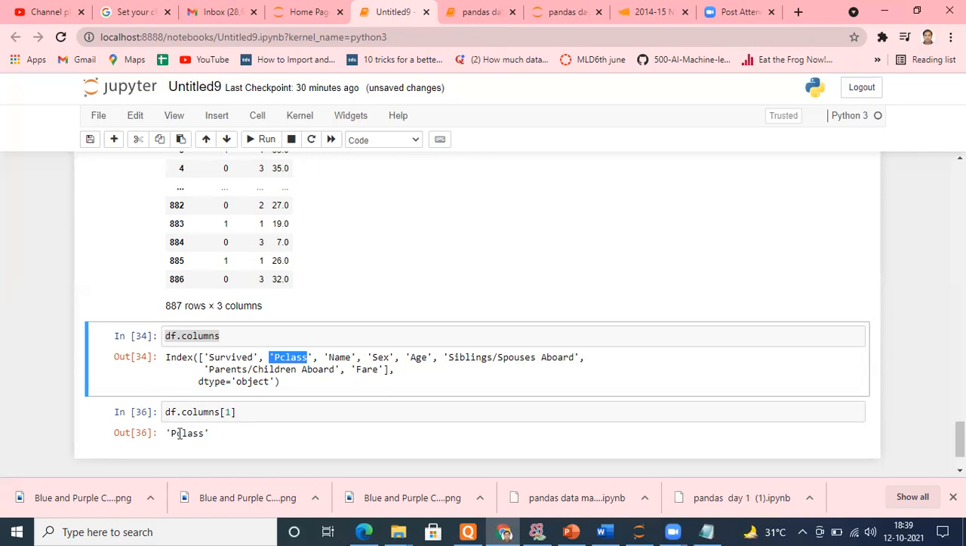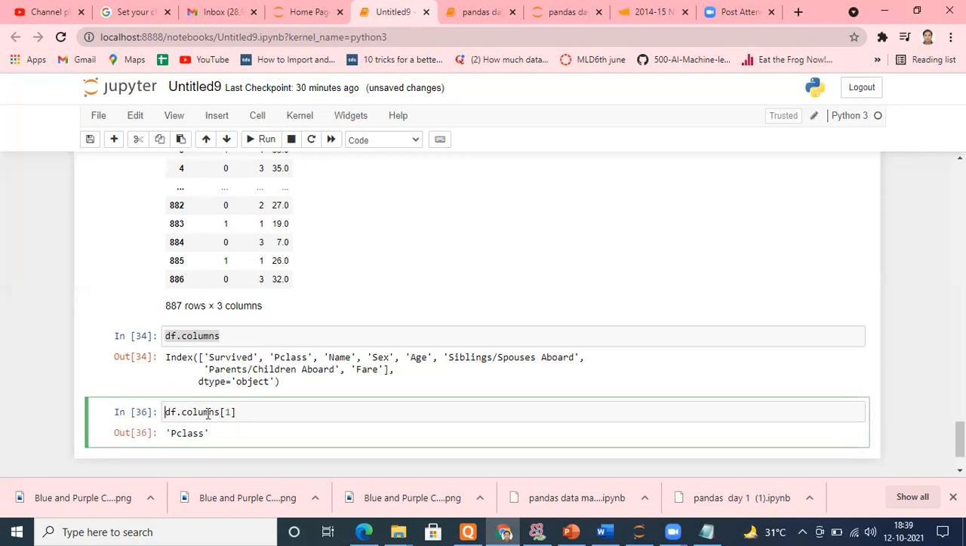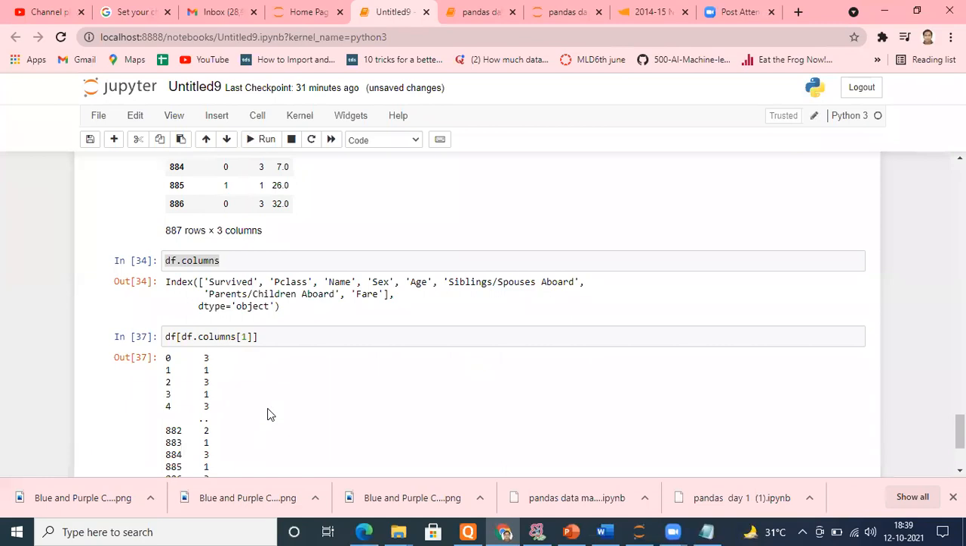Remember, from this place, I got an index. Now, if I capture this inside, see, this is the beauty. You should learn this; this thinking should become part of your mind. I'm using my data frame here and let me run it. Can you see what happened? I got the P class column's data. How did I do that?